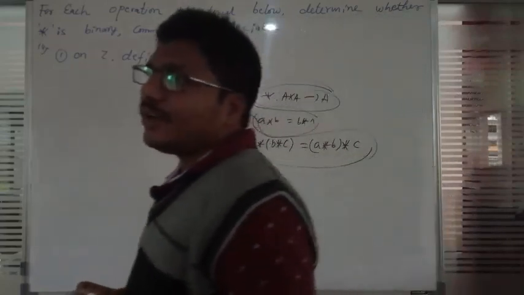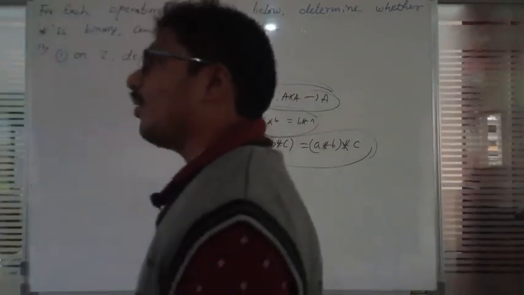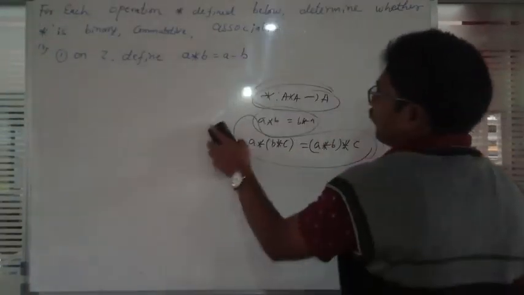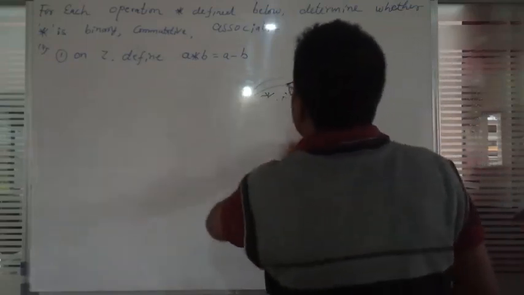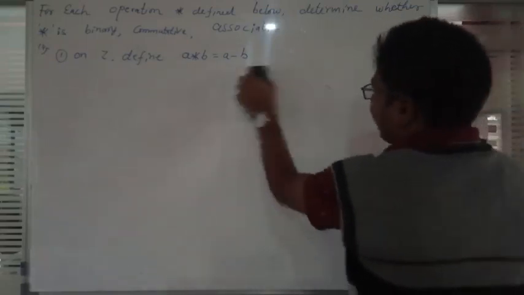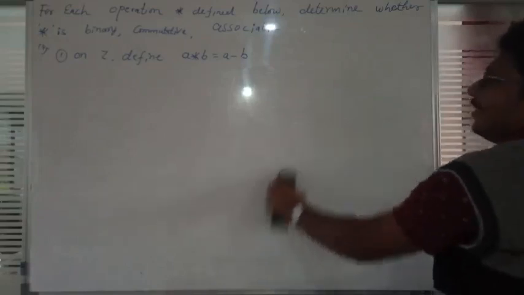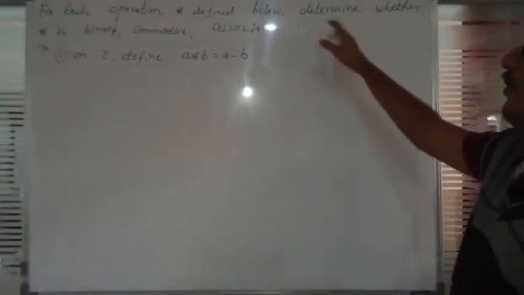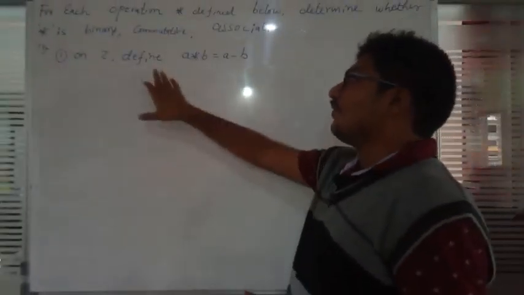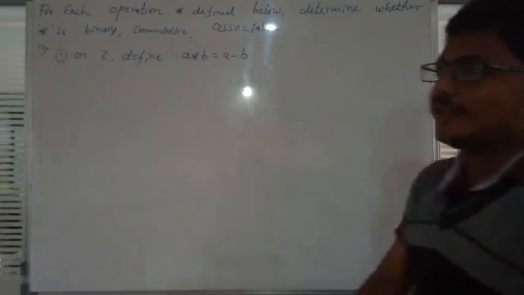On the basis of these three properties, binary operation, commutative property and associative property, your last exercise contains many examples. For each operation, star will be defined on a set, and you just have to show whether it satisfies the binary, commutative and associative properties.